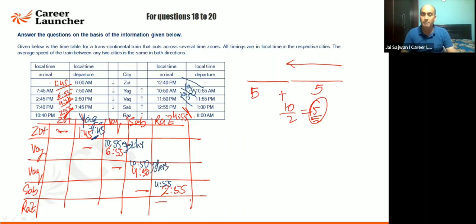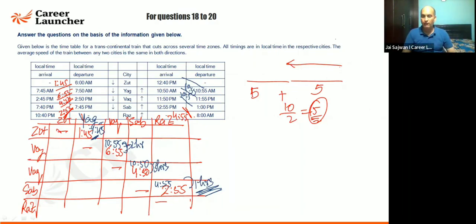Agreed. The gap between them is coming out to be 6. I'll divide it by 450 and 1050. It is 6 hours divided by 2 is coming out to be 3 hours. What about this? I'll say it is 1 hour time zone difference, which is coming here. Now you can ask me any question which is there. Any of the question that you have a doubt, please feel free.